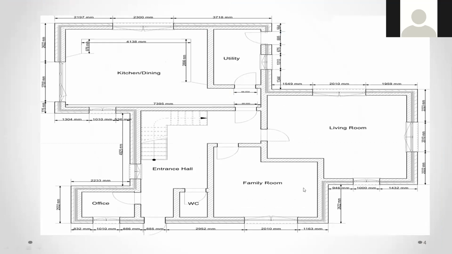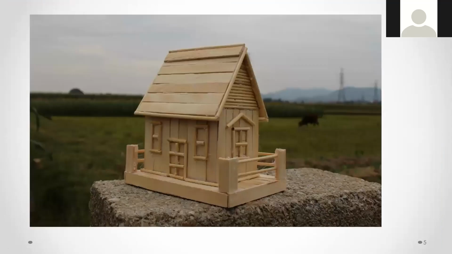This is the drawing. So you are looking at a 2D drawing, but you don't know the shape of the external view of this building. To know this, in earlier days you used to construct using sticks like this. If you want to construct a building, this is the shape the building looks like. Then you will think about where the window position should be, where the door position should be, and where